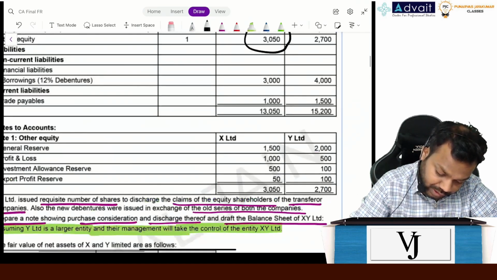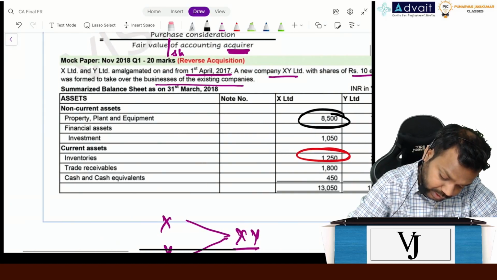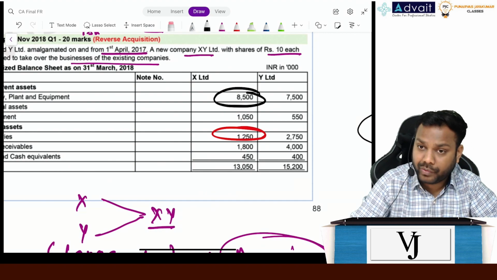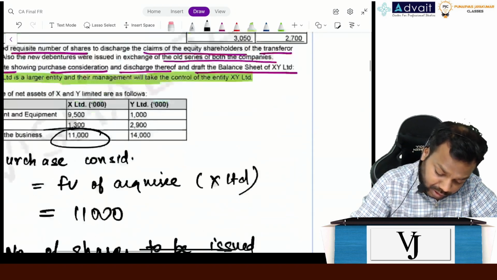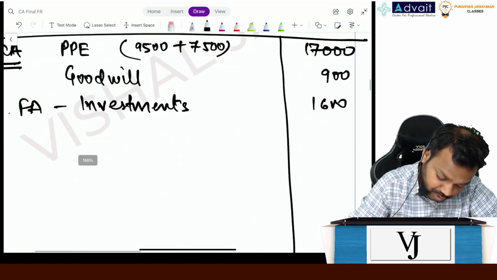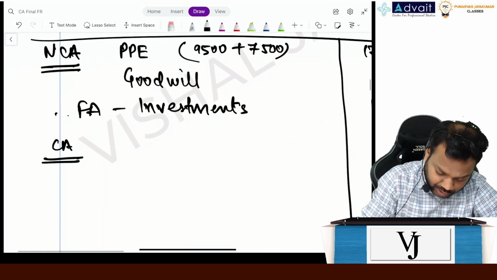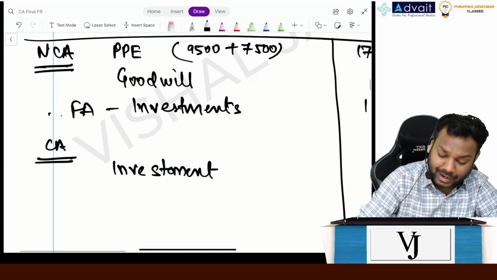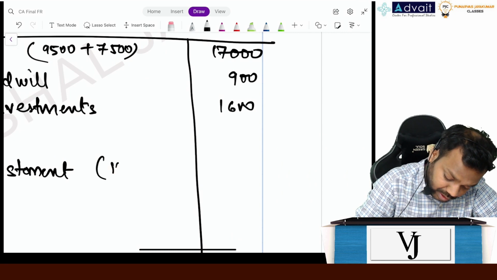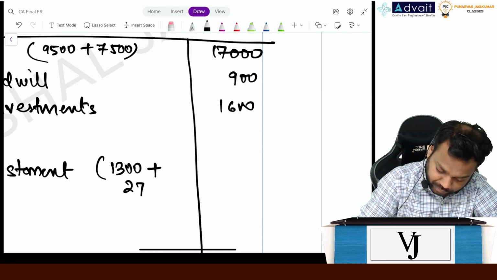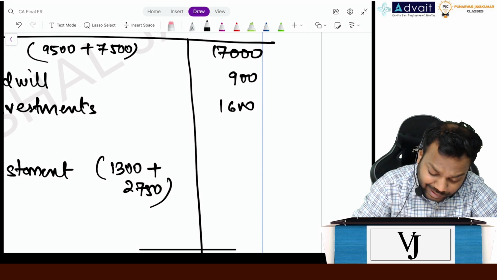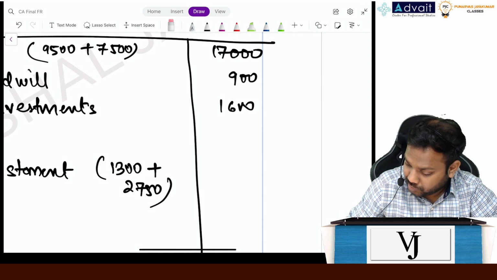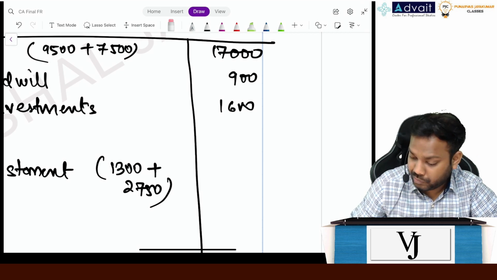Now goodwill is done, inventories is 1300 plus 2750, because the fair value is 1300. Current assets, inventories. Why are we taking the fair value of X and not of Y? Because X Limited is the acquiree, not Y Limited. So 1300 plus 2750 is 4050.